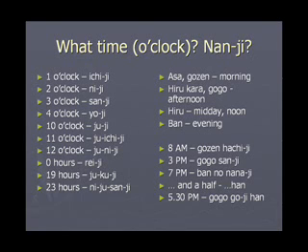Han, which we saw in lesson 15 as a fraction half, can also be used for telling time. 5:30 may be referred to as Goji Han.